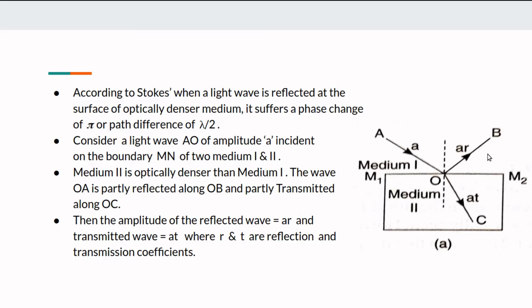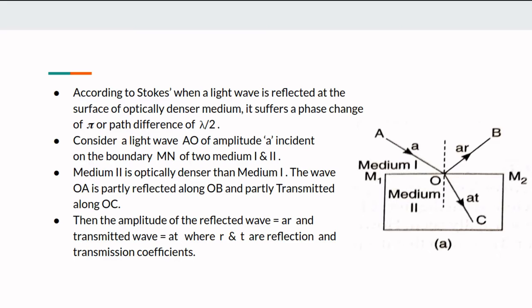Once again, I repeat this point. AO is the incident ray. Small a is the amplitude of the ray. At the boundary, a part of it is reflected. The amplitude of the reflected wave is aR, where R is the reflection coefficient, and a part of it is transmitted along OC.